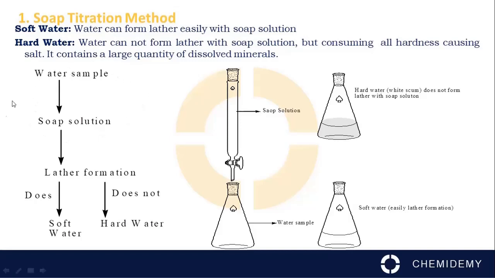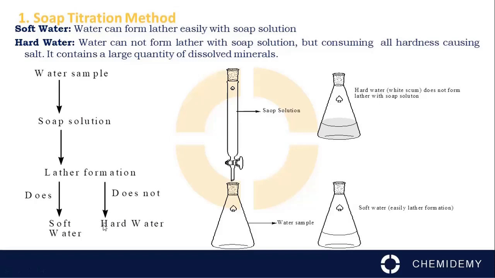With the help of this diagram, we can understand the soap titration method. Water sample is taken in a conical flask and titrated against soap solution. If lather formation takes place, this is known as soft water. If lather formation does not take place, this is known as hard water.